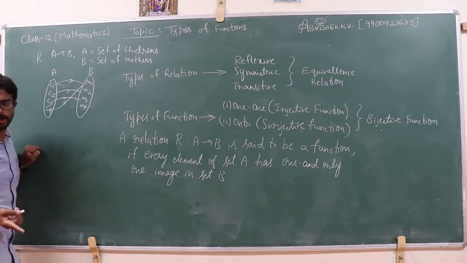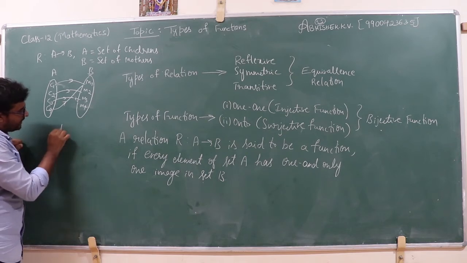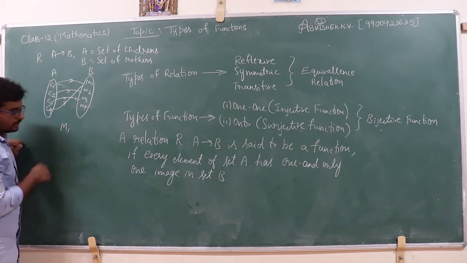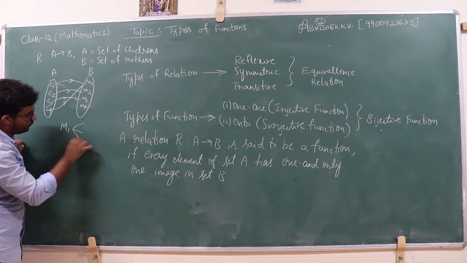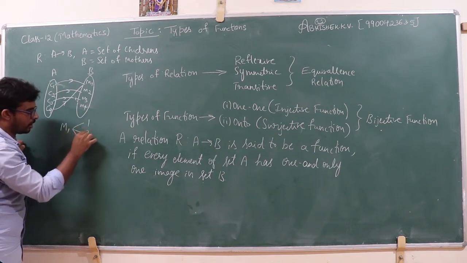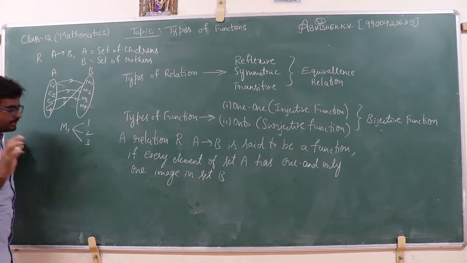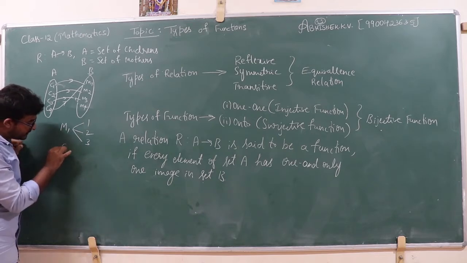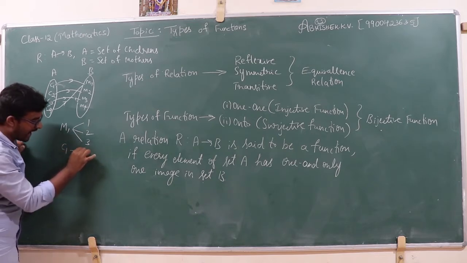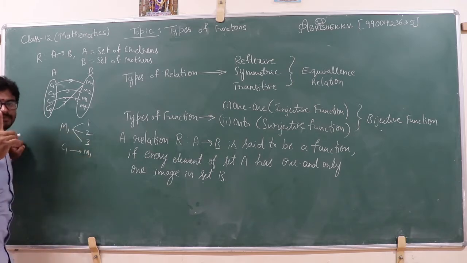It is possible, right? A mother M1 may have one child or two children or three children, whatever. But the child C1 should have only one mother. I hope you are understanding.